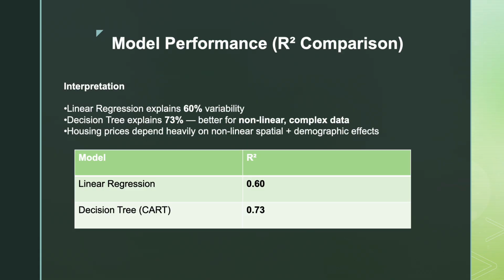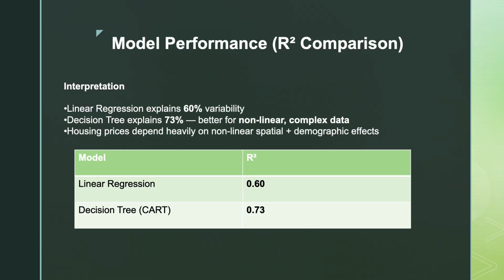Now let's go through the most important part of this task, that is comparing the performance of both the models. This dataset was modeled using both linear regression and decision tree. Linear regression achieved an R-square value of 0.6 while decision tree achieved R-square value of 0.73, a substantial improvement.